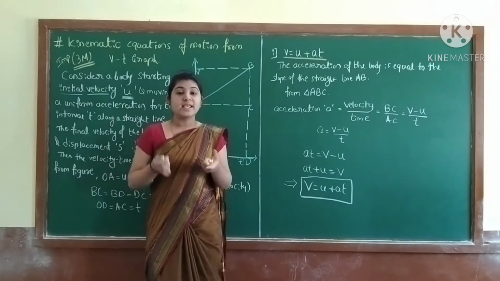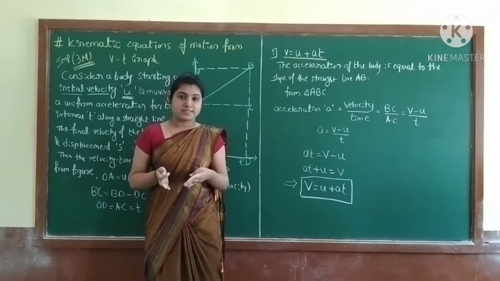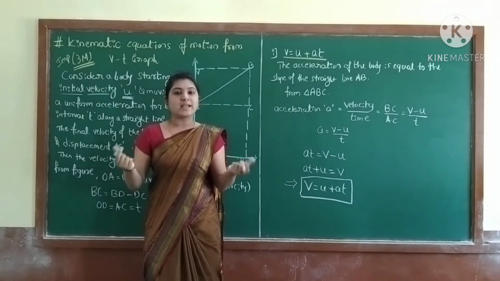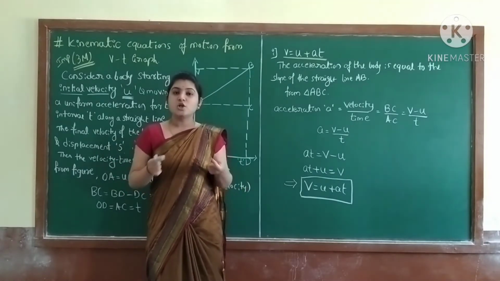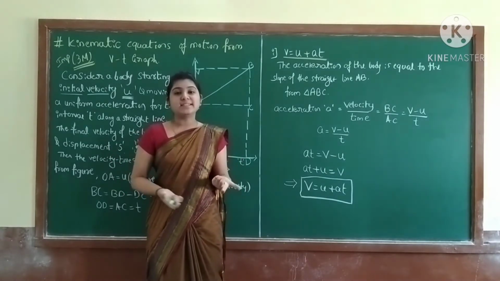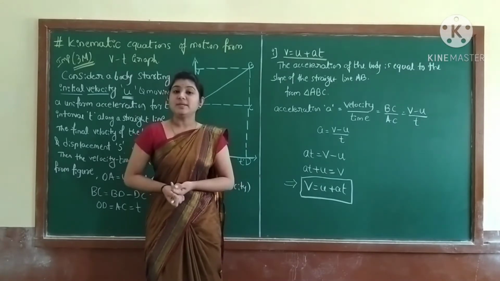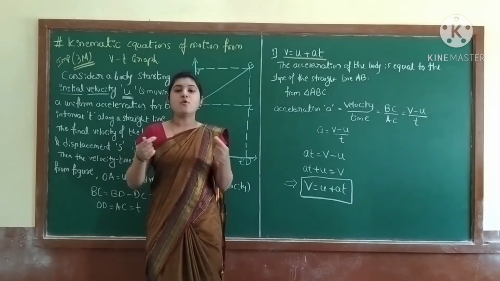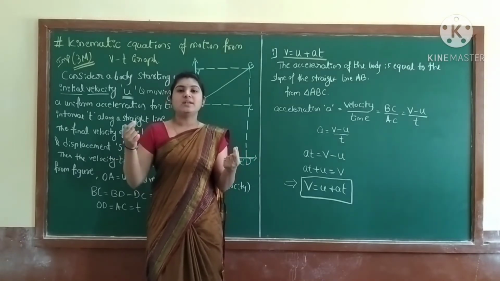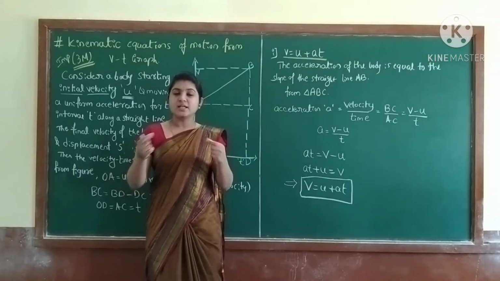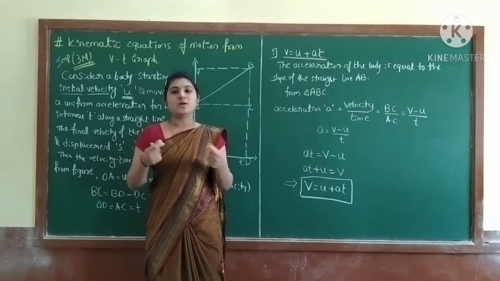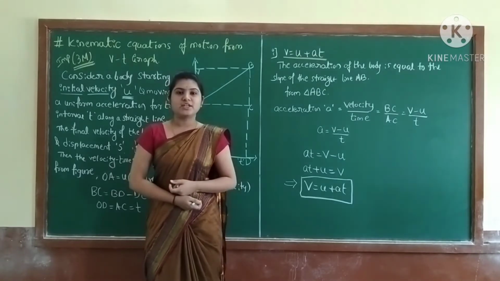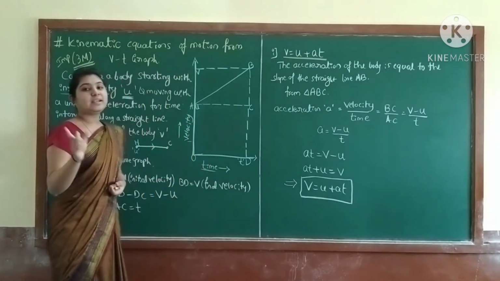We are now using uniform acceleration. That means you are gaining equal velocity in equal time. That is nothing but uniform acceleration, moving in a straight line.